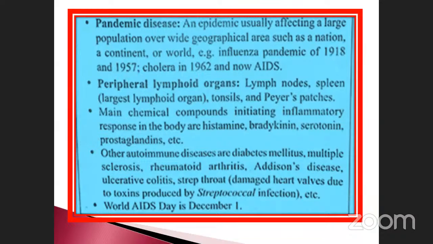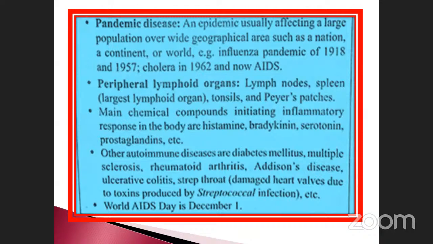These are the chemical substances. They may induce inflammation and swelling. And other immune diseases are diabetes mellitus, multiple sclerosis, rheumatoid arthritis. What does rheumatoid arthritis mean? Old people are mostly affected. That means the joints.